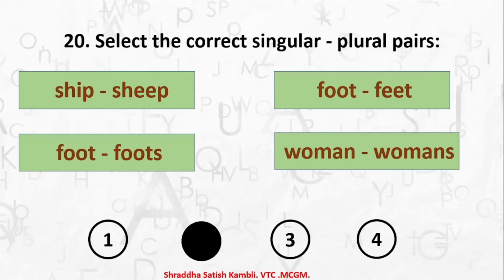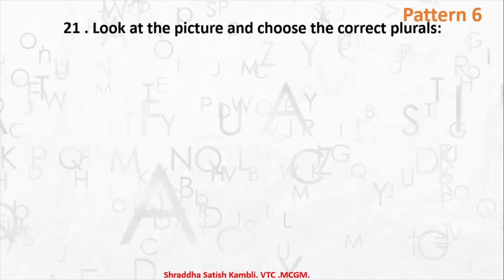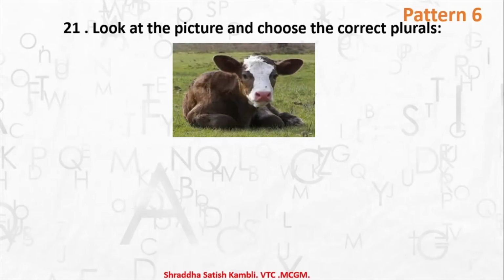Okay, so now like I told you, the exact pattern you have, you follow it in reverse when you do pattern number 5. So we will move on directly and we'll go to pattern number 6, which is going to be very interesting because you have to look at the picture and you have to choose the correct plural for this. So first you have to identify the picture. Then only you will be able to choose what the plural is.